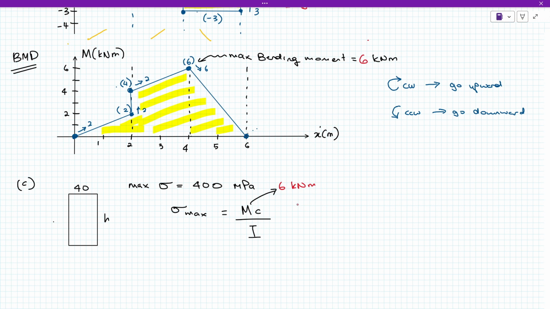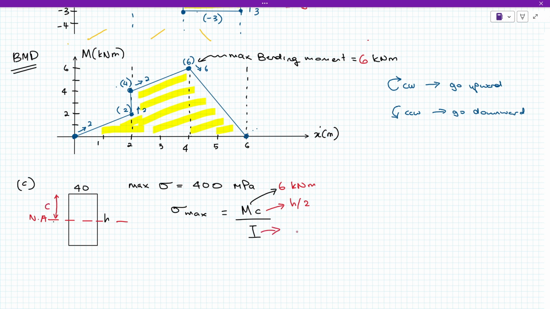Okay, 6 kilonewton meter. The C is H over 2 lah, sebab for this one C ni adalah maximum distance daripada the highest point of the object tu daripada neutral axis lah. So this is C.